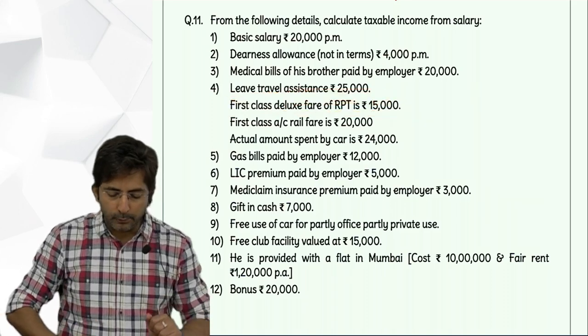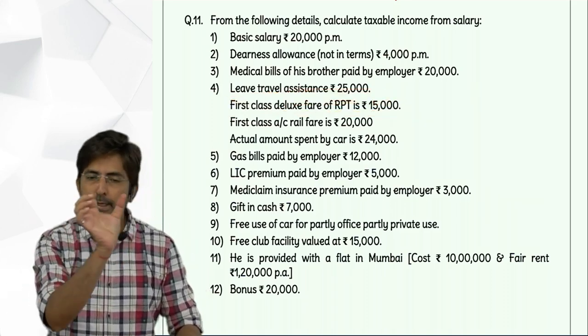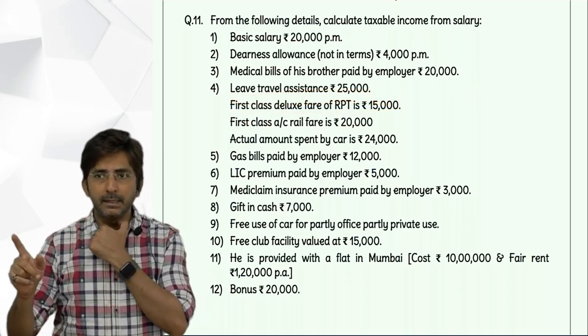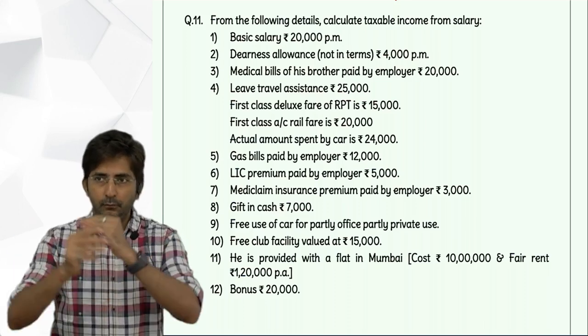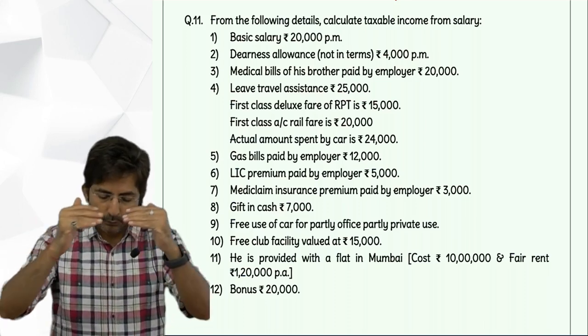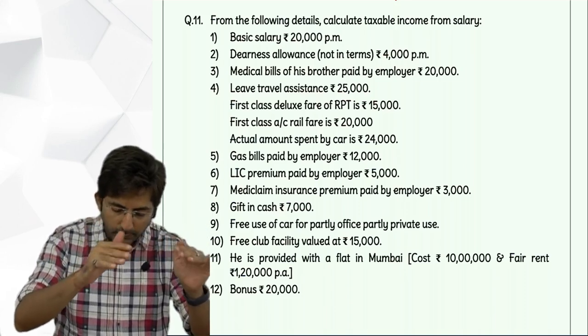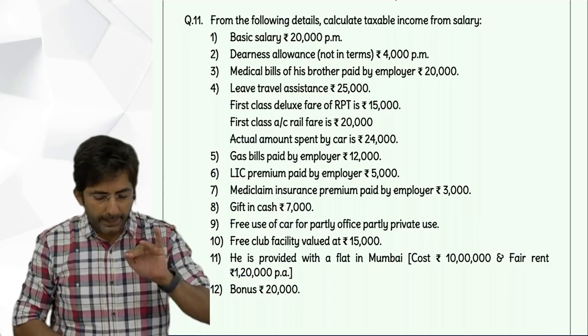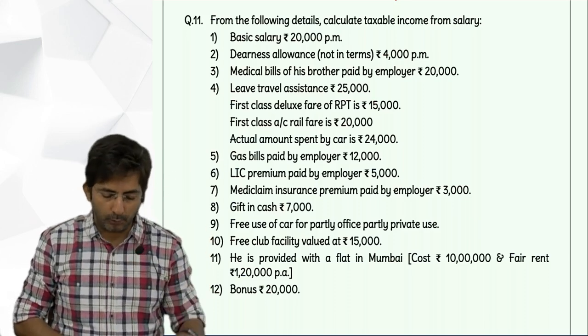So how will you present? In the inner column you will write 25,000. Let's see what you have written. Exempt under section 10(5): first class AC rail fare 20,000, or amount spent 24,000. Which here is less? 20,000. Minus 20,000, outer column 5,000. Outer column 5,000.